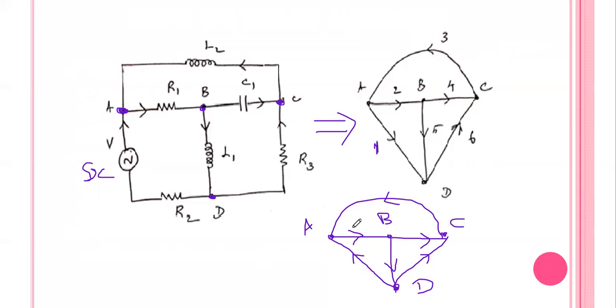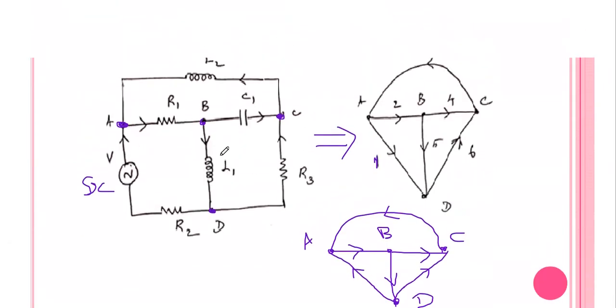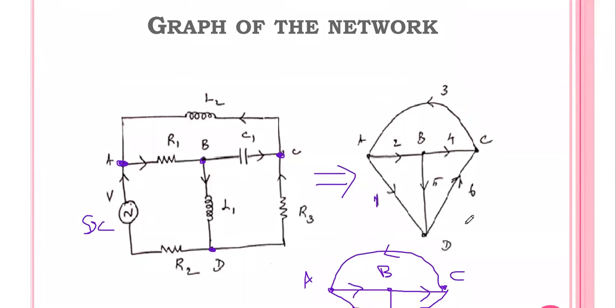So this is one of the questions you may get. Some network will be given, and for the given network, we have to draw the corresponding graph. This is one of the 2-mark questions. Using this graph, we are going to solve many problems. Next, we are going to draw the tree, the co-tree, and form the incident matrix, reduced incident matrix, tie set matrix and cut set matrix. For all these problems, the first step is to draw the graph for the given network. So this is the procedure to draw the graph.